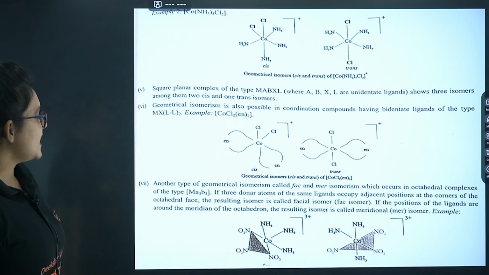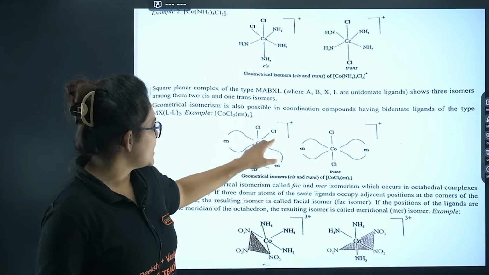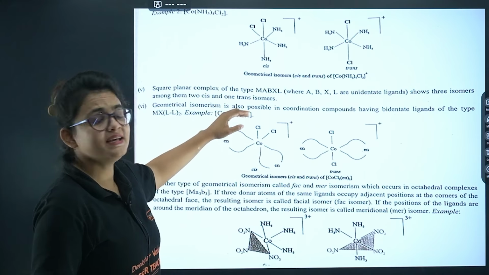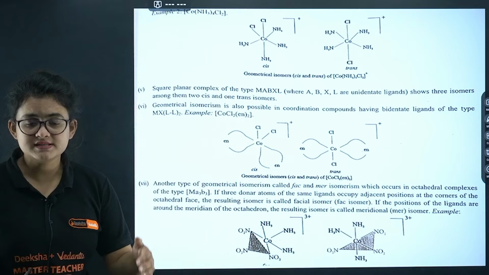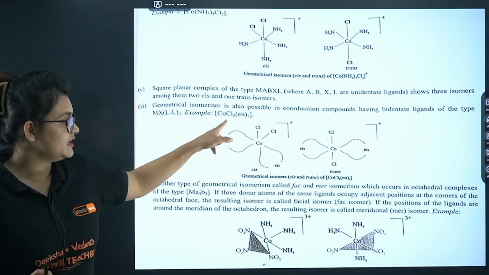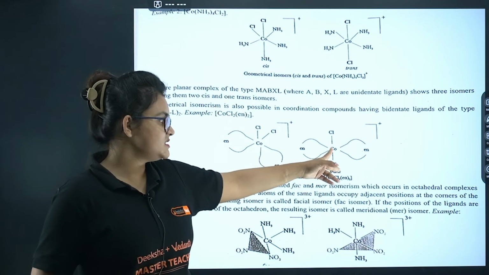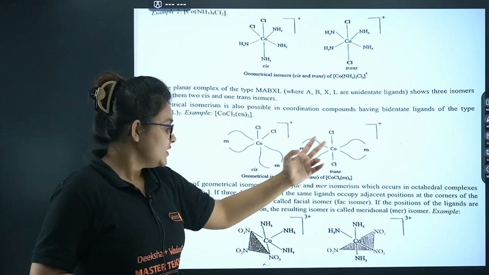So geometrical isomerism is also possible like this, cis and trans for this type of compound. Here you have ethylene diamine. Ethylene diamine means it's a bidentate ligand, right? It's a bidentate ligand, and here Cl2. So if both the ethylene diamine are on the same side, it is cis, and if on opposite sides, they are trans, right?